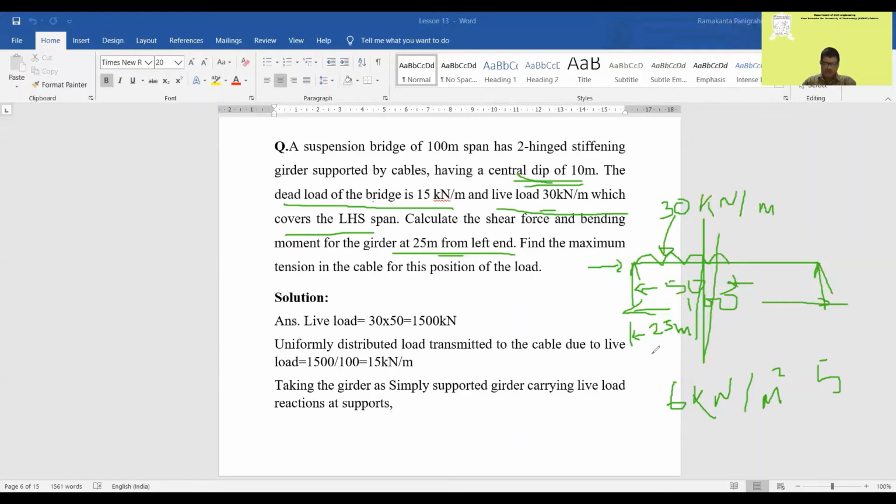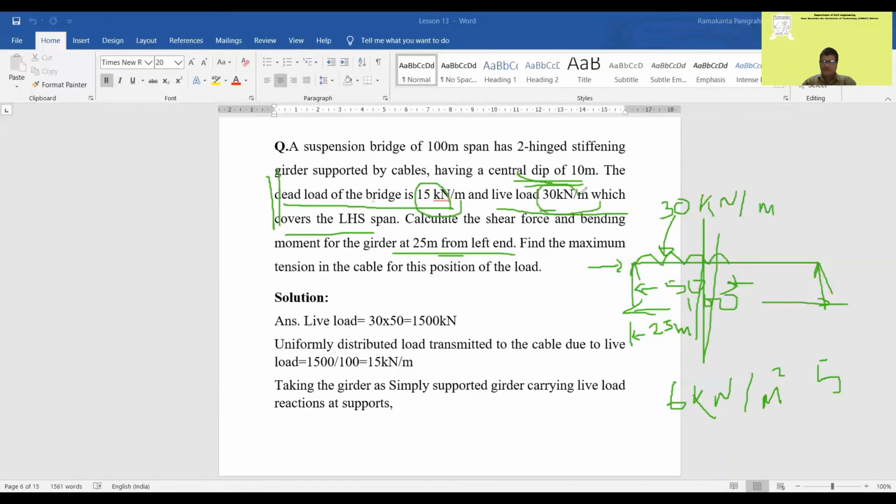There may be 2 girders on this suspension bridge. You know, the 2-hinged stiffening girders. One girder may not be there; there may be 2 girders, so the load will transfer to both. So I am talking about an alternative of this problem. In this problem, the dead load and live load are given directly as 15 kilonewton per meter and 30 kilonewton per meter.